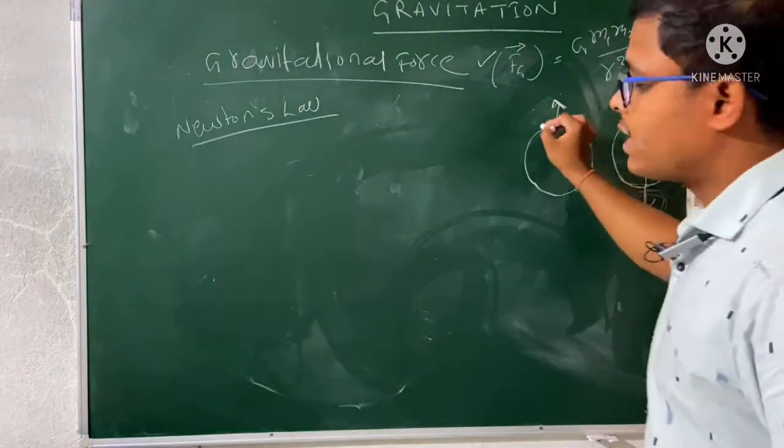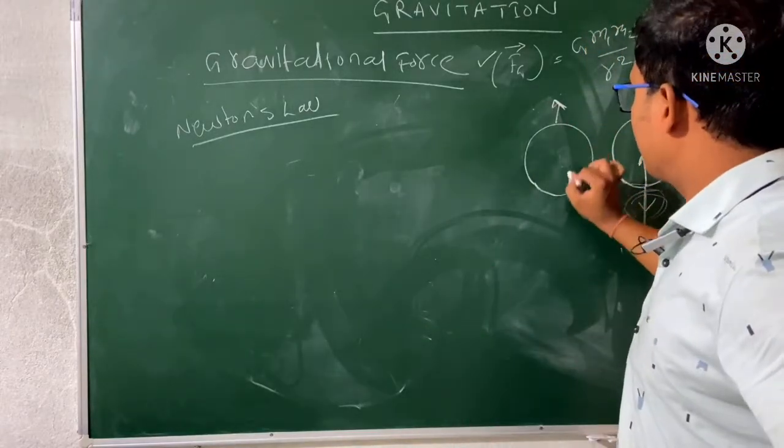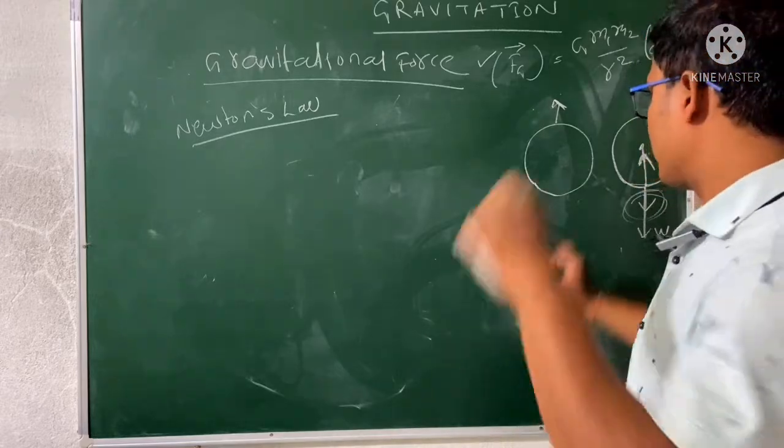But look at this case. What's happening in this case? The Earth is rotating, right? The Earth is always rotating.